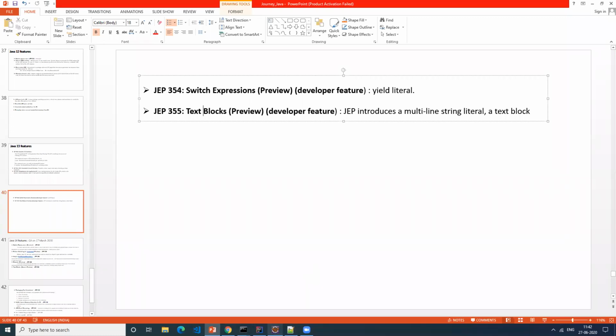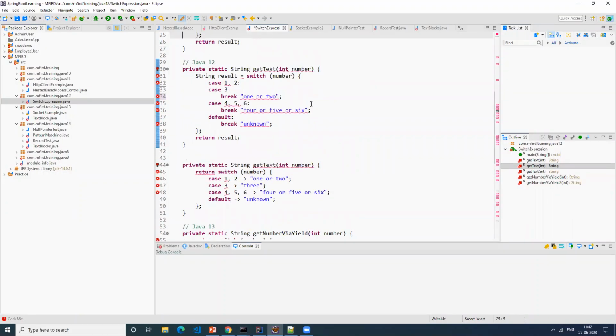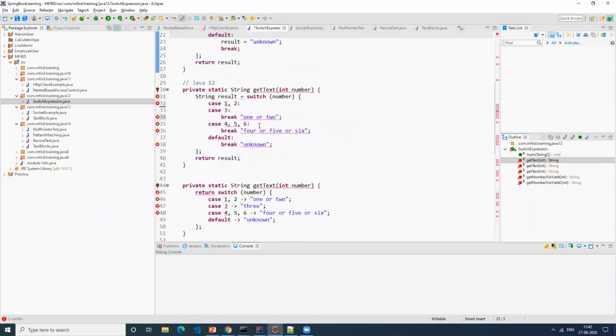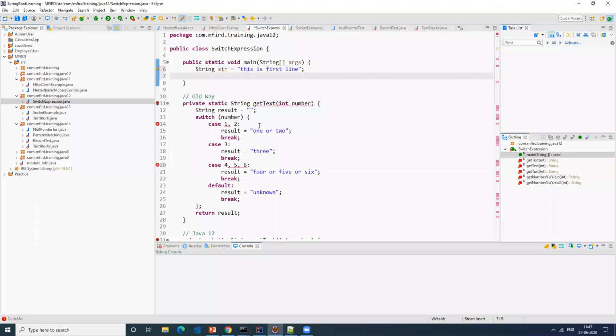At the end of the line, after every line. Okay, let me write it here. This is what we do, right? Let's say inside this I have str. This is the first line. Same for this one, let's say I have 10 lines like this. How do we do it? Generally, this is how we do it.